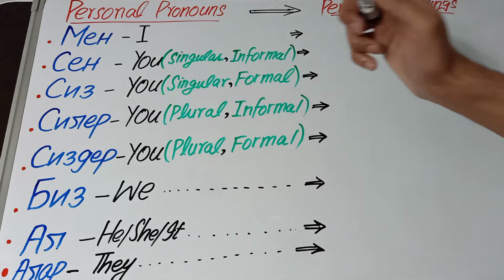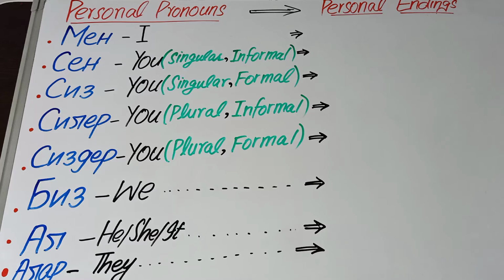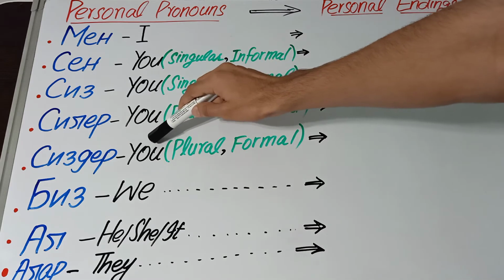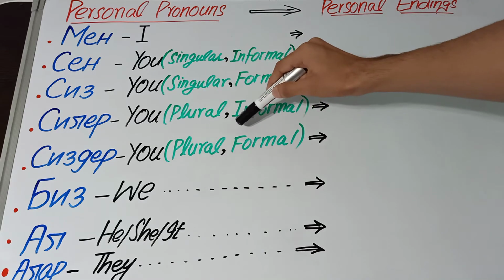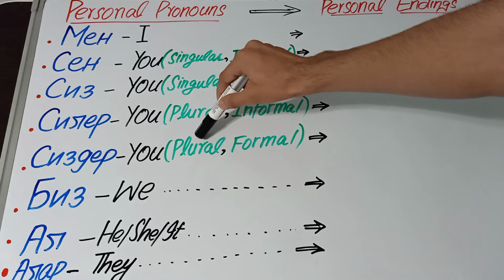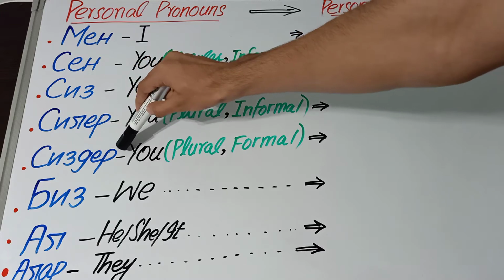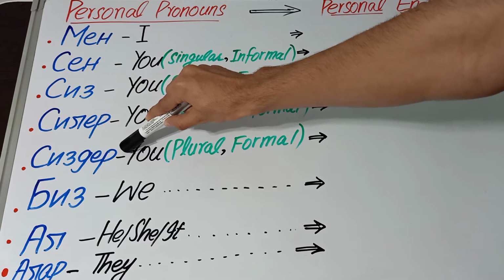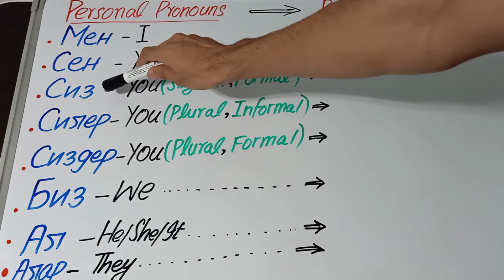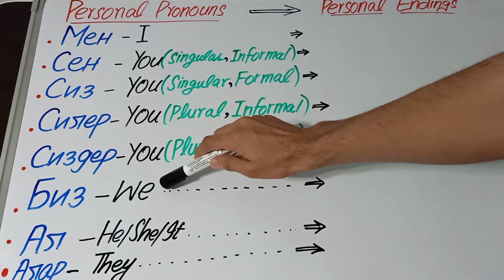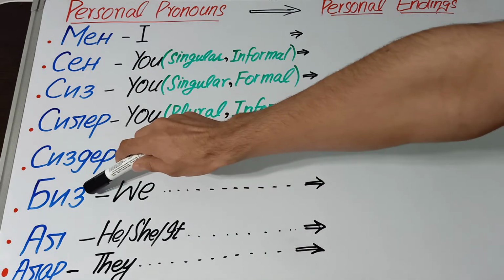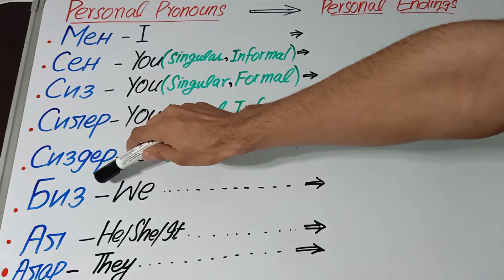If you don't know how to make the plural form, I recommend you watch my video on how to make the plural forms. Then you, plural and formal: Siz-der, which is the plural form of siz. We is biz.